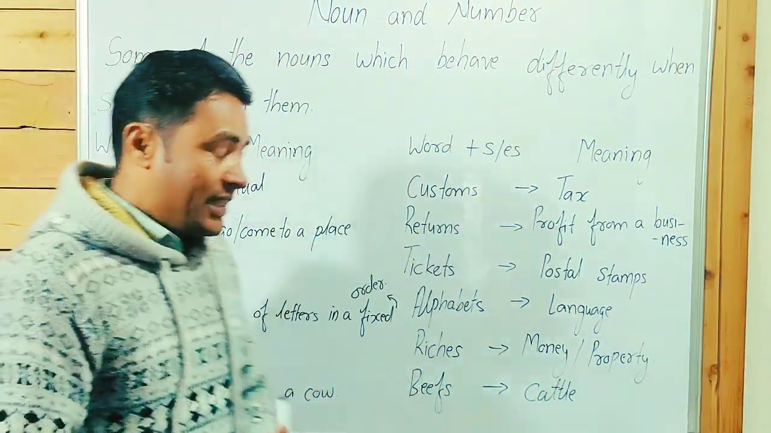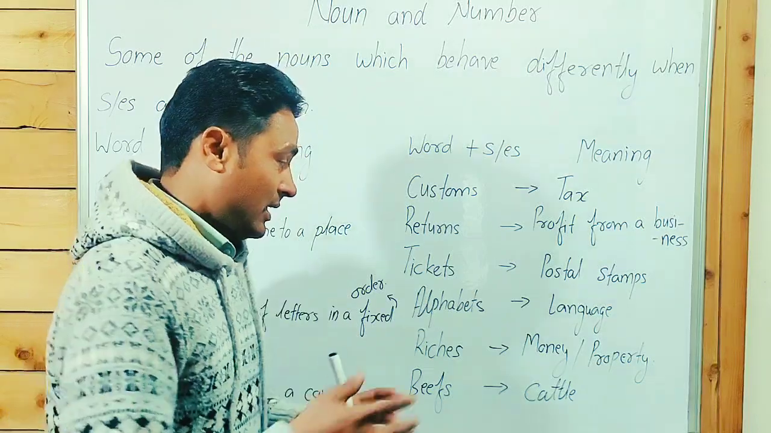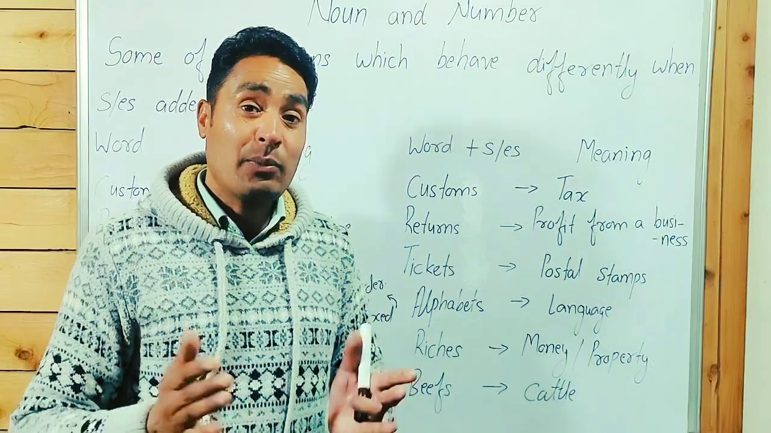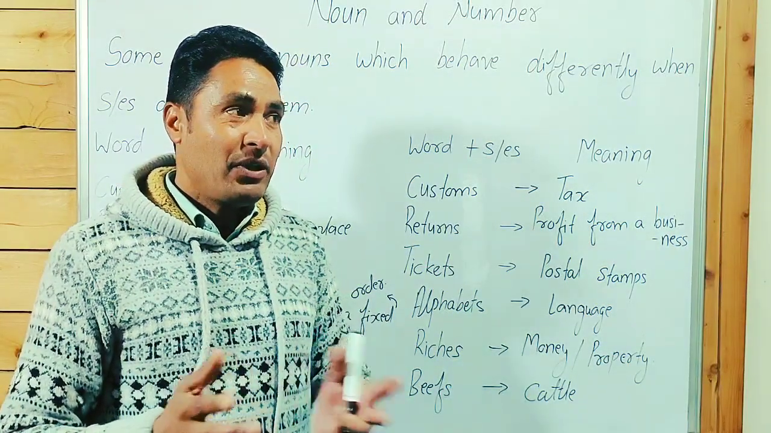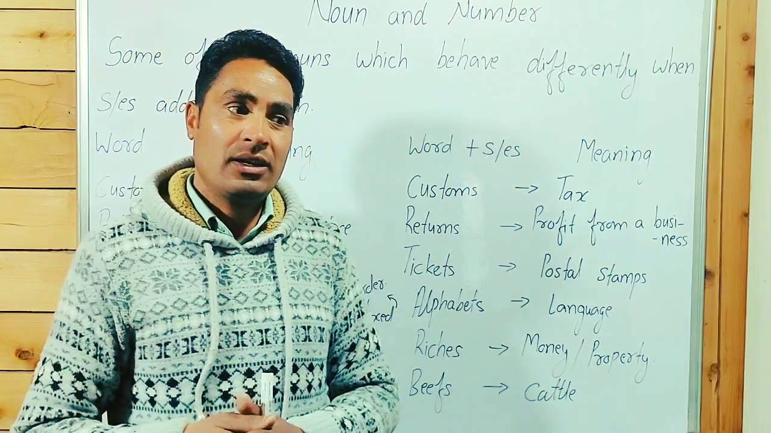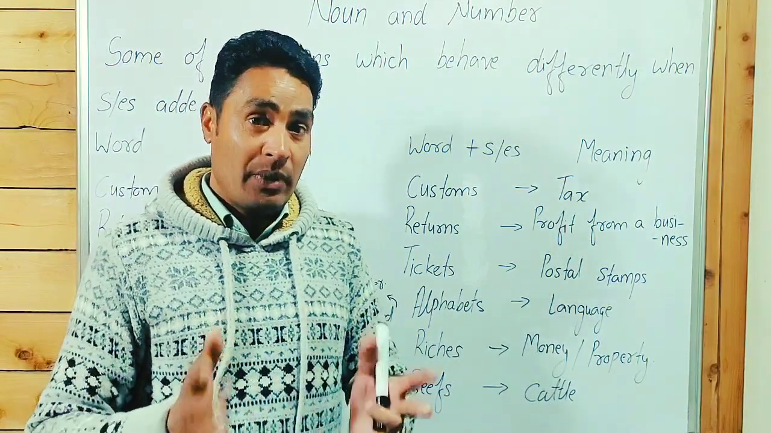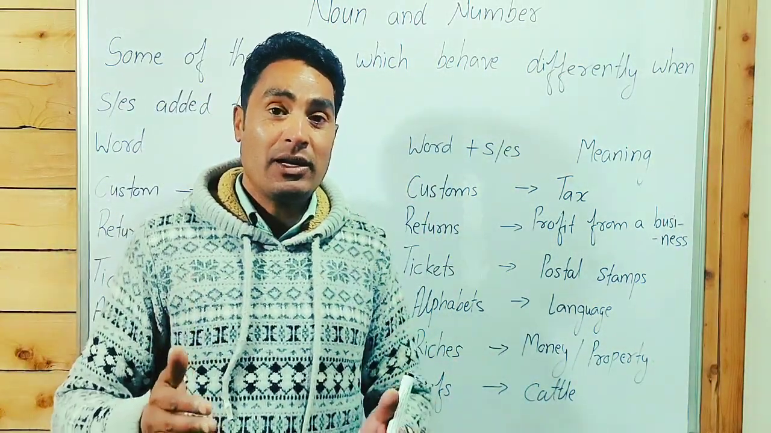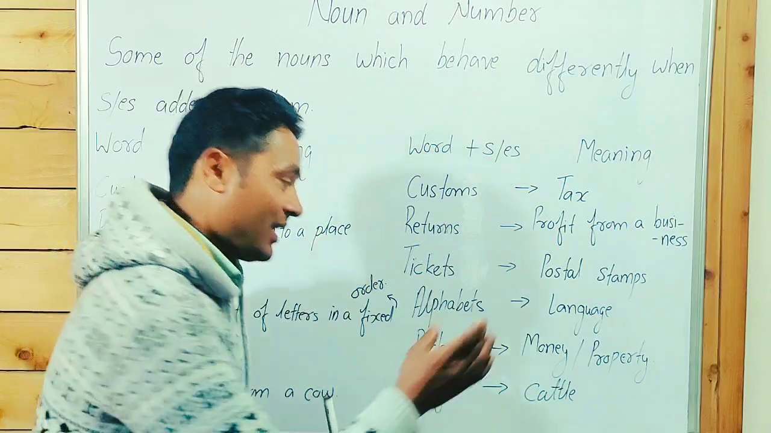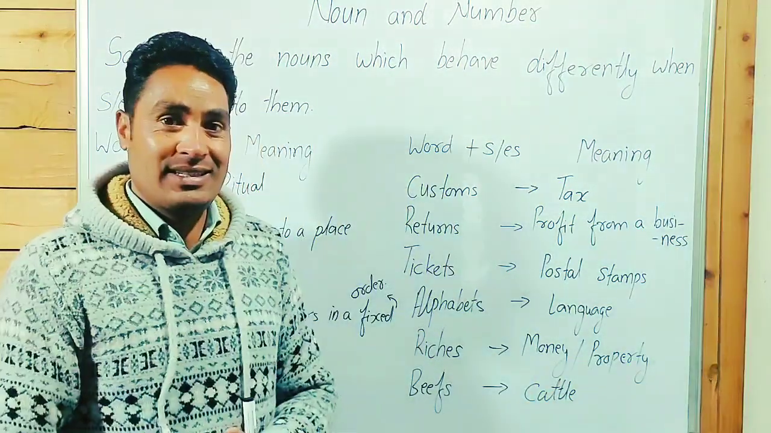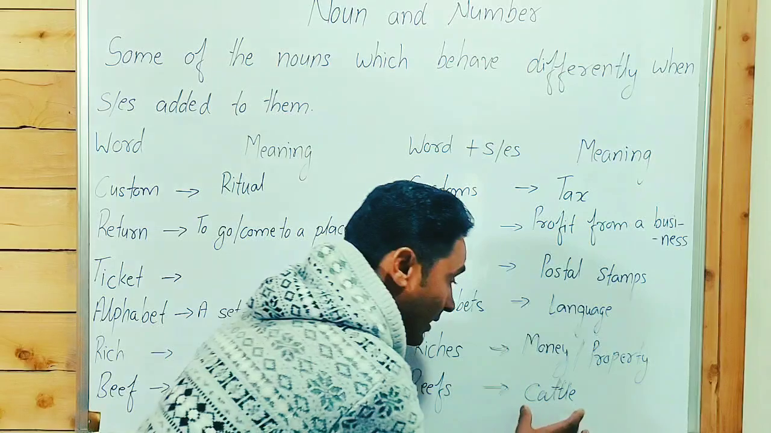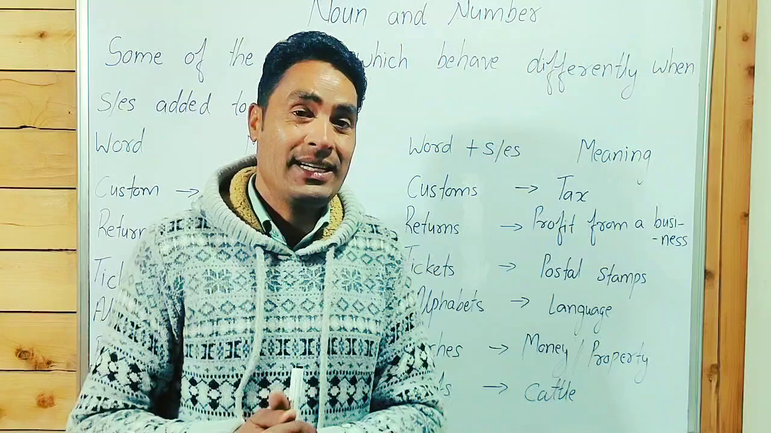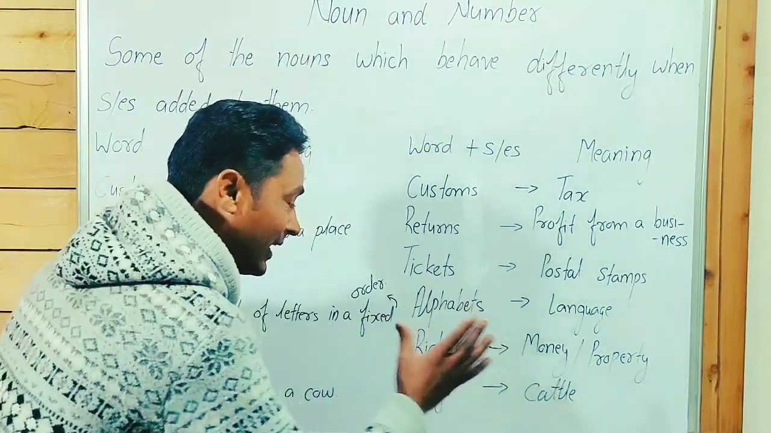Cattle is one of those words that are singular in form but plural in function. Maybe in the third part of noun and number, please check the playlist. Cattle is one of them. We can't write cattles. It is always plural. Cattle are grazing, not cattle is grazing. We have to say cattle are grazing.